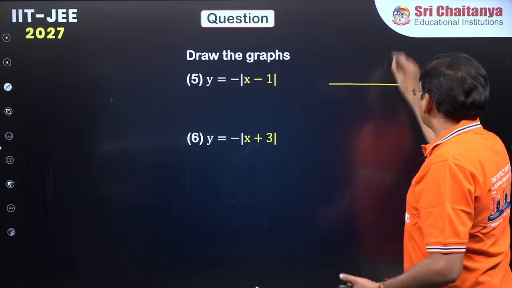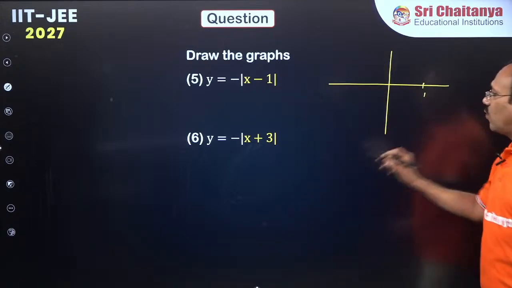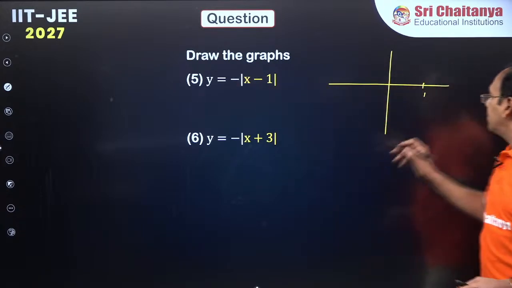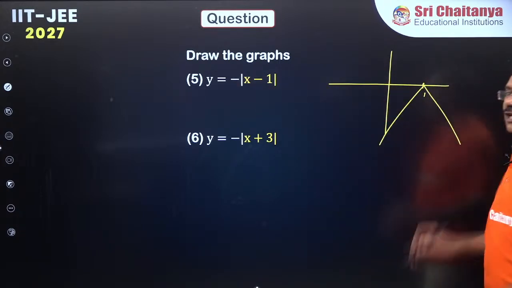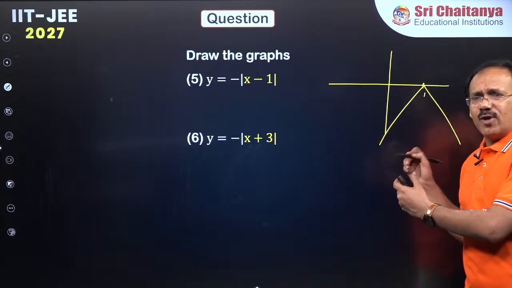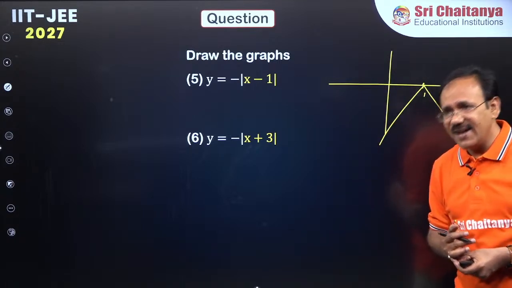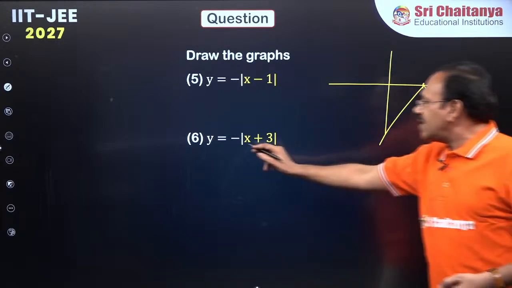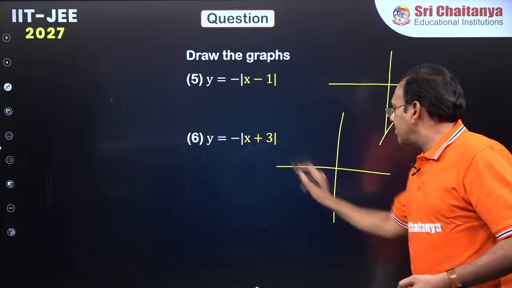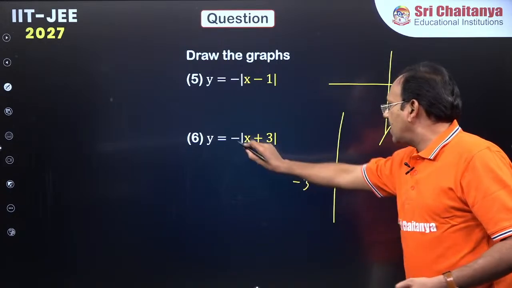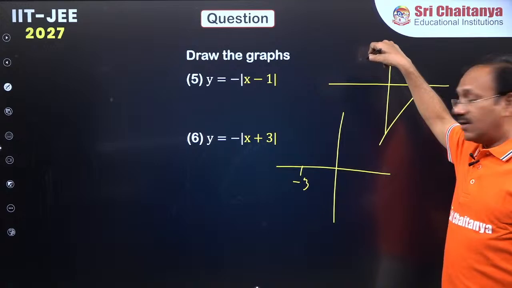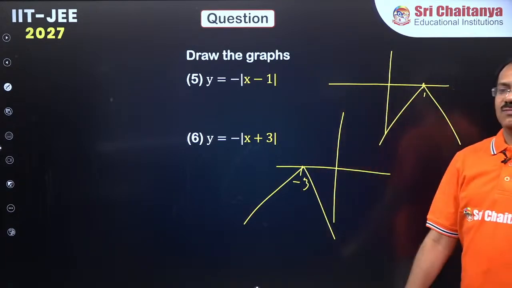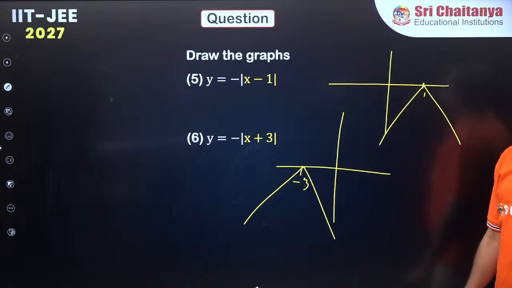Minus of mod x minus 1 means at 1, mod x minus 1 is V shape above. If it is multiplied with minus 1, simply tilt down. If you want, you can give some points and check. Clear, everyone? So, minus of mod x plus 3 becomes 0 at minus 3. If this minus is not there, I would have drawn V shape here, but it is minus here, so draw V shape down. Clear, everyone?